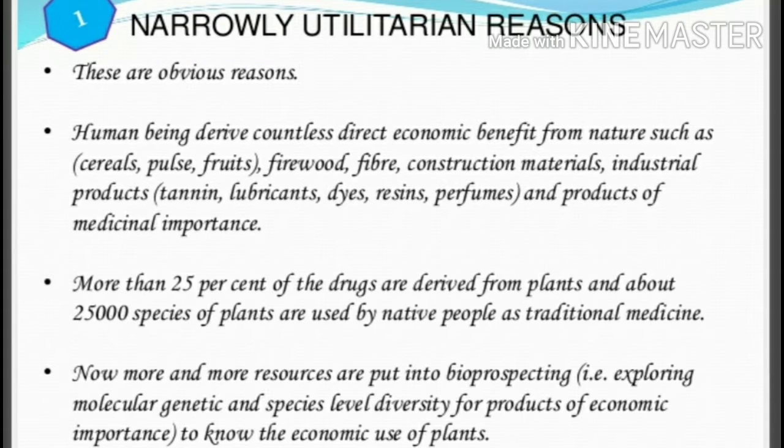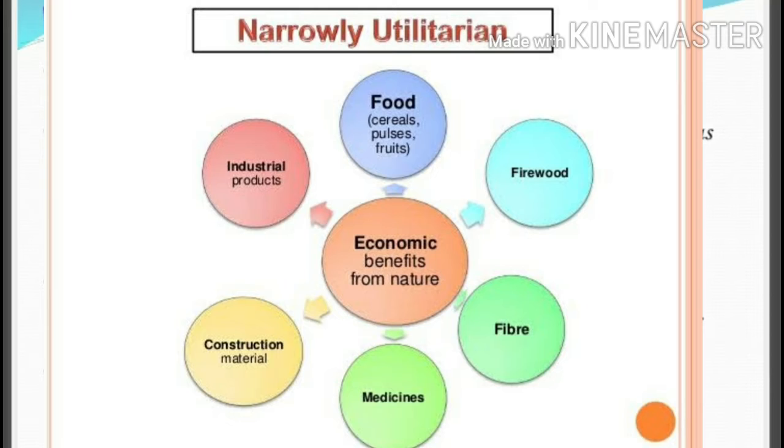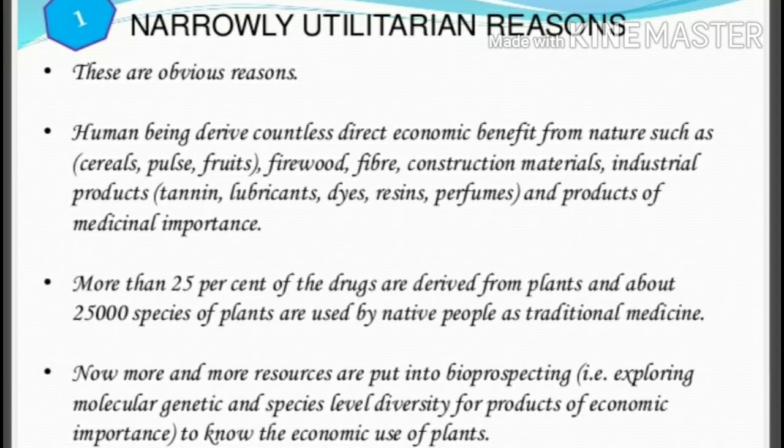We humans derive countless direct economic benefits from nature, in the form of food like cereals, pulses, fruits, etc. Then we obtain firewood, fibers, construction materials, and industrial products like tannins, lubricants, dyes, resins, and perfumes. And also we obtain products of medicinal importance. All these are direct benefits that we obtain from biodiversity, and it is said that more than 25% of the drugs currently sold in the market worldwide are derived from plants, and 25,000 plant species are also used in traditional medicine making.